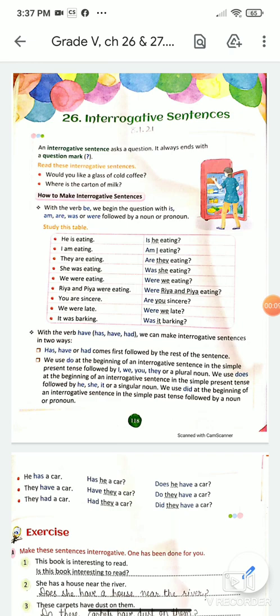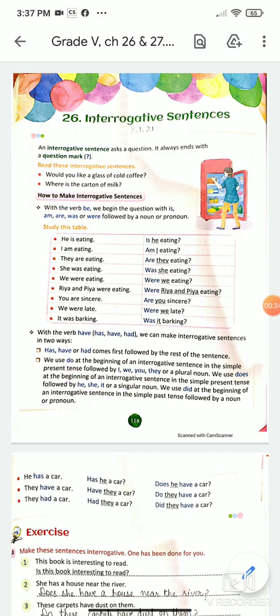How do we make interrogative sentences? So let us begin. Our chapter begins with the definition of interrogative sentence. An interrogative sentence asks a question. It always ends with a question mark. For example, see, two examples are given. Would you like a glass of cold coffee? Where is the carton of milk?